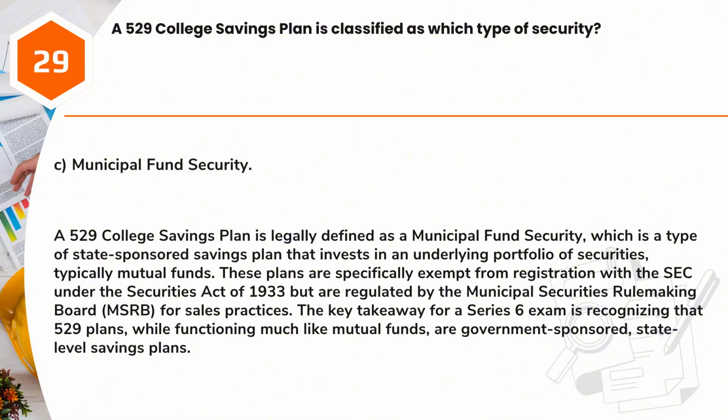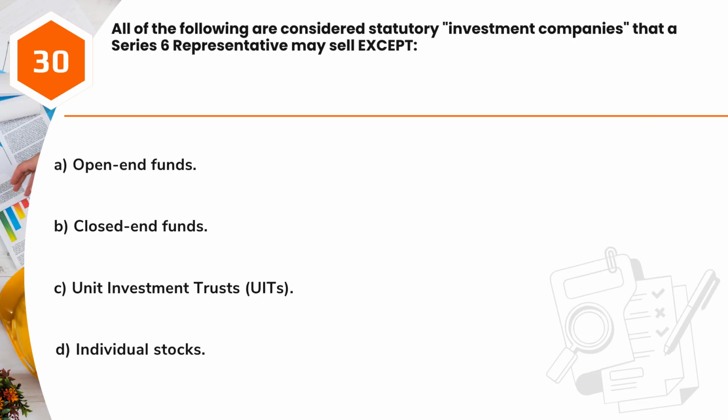A 529 college savings plan is legally defined as a municipal fund security, which is a type of state-sponsored savings plan that invests in an underlying portfolio of securities, typically mutual funds. These plans are specifically exempt from registration with the SEC under the Securities Act of 1933 but are regulated by the Municipal Securities Rulemaking Board, MSRB, for sales practices. The key takeaway for a Series 6 exam is recognizing that 529 plans, while functioning much like mutual funds, are government-sponsored, state-level savings plans.